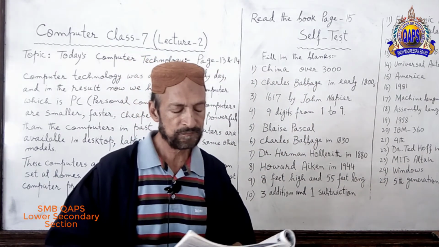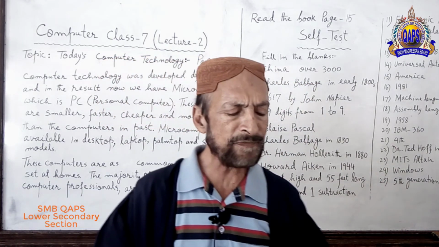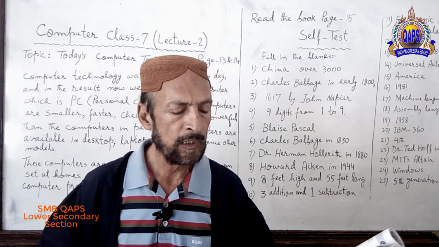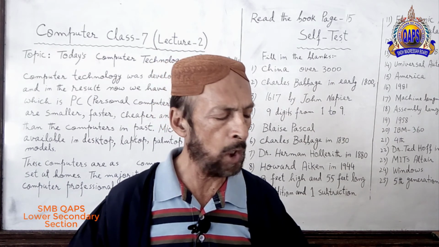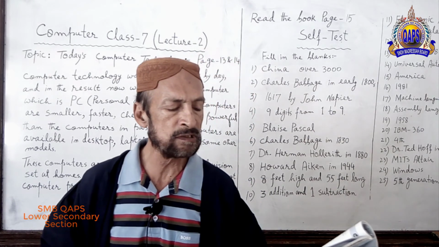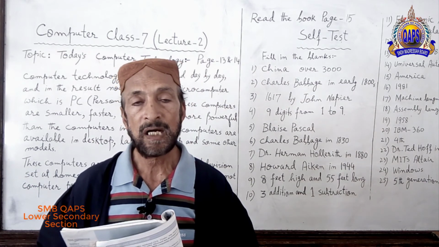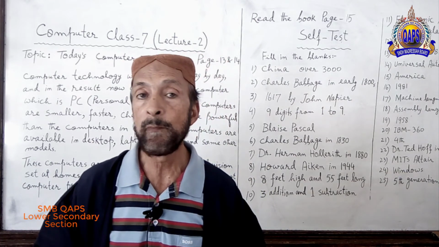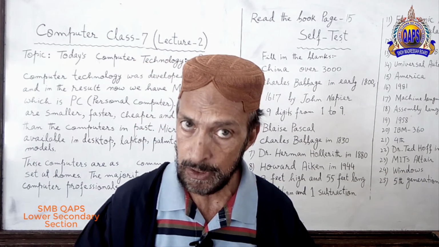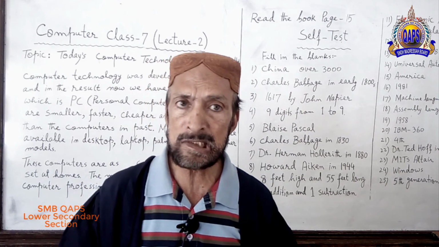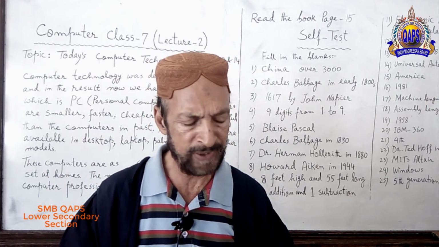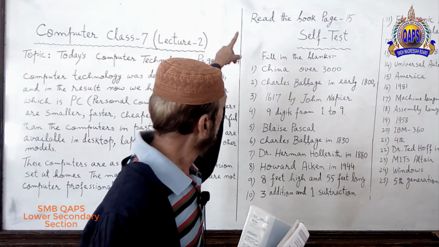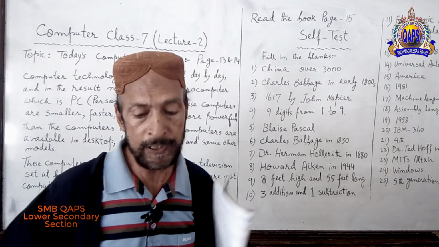Number 10. Mark 1 could perform dash addition and 1 subtraction operations in 1 second. Answer is that Mark 1 could perform 3 addition and 1 subtraction operations in 1 second. Read all the things very carefully.